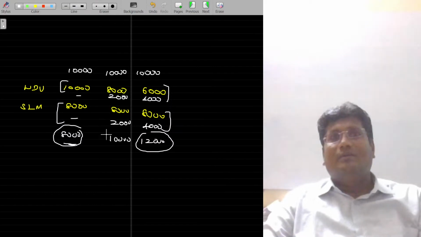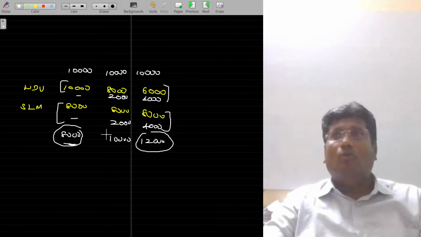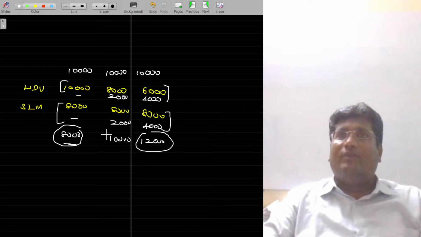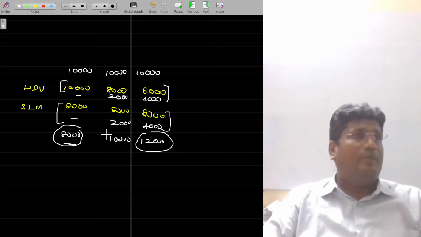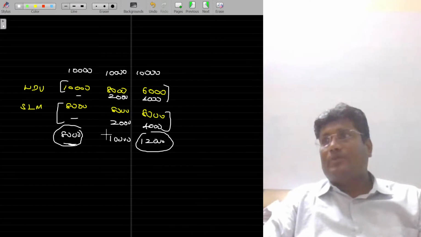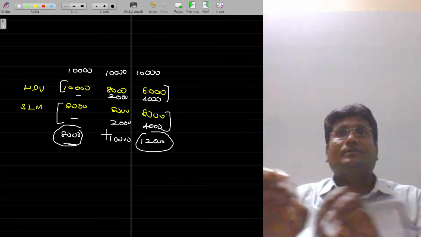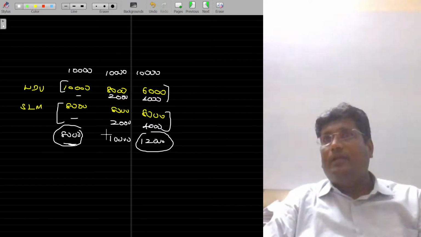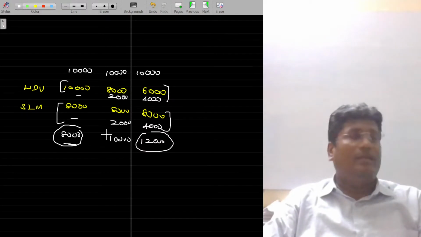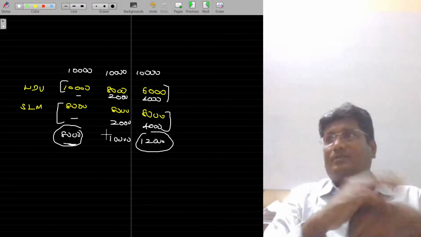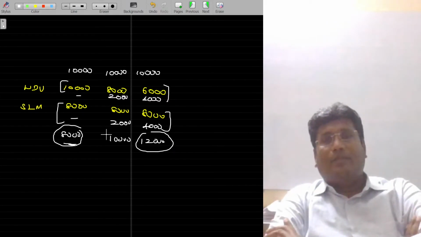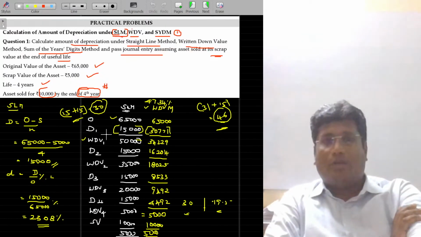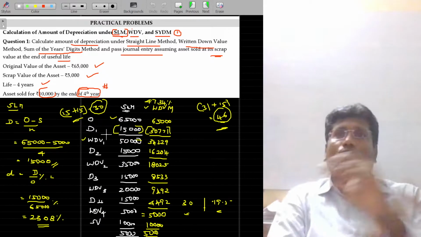Then you prefer to use only the newest one. If I am the business owner, sometimes later my asset will be only old ones. How do I then manage that business? I cannot manage. So logically, between these two methods, WDB and SLM, the WDB method is always superior. And for taxation purposes, while calculating the income for tax calculations, they predominantly recommend only the WDB method. Except in a few cases where they suggest the straight line method of depreciation, in most cases we depend only on the WDB method of depreciation. That's the superior one. Hope you could understand the logic behind choosing these two methods.